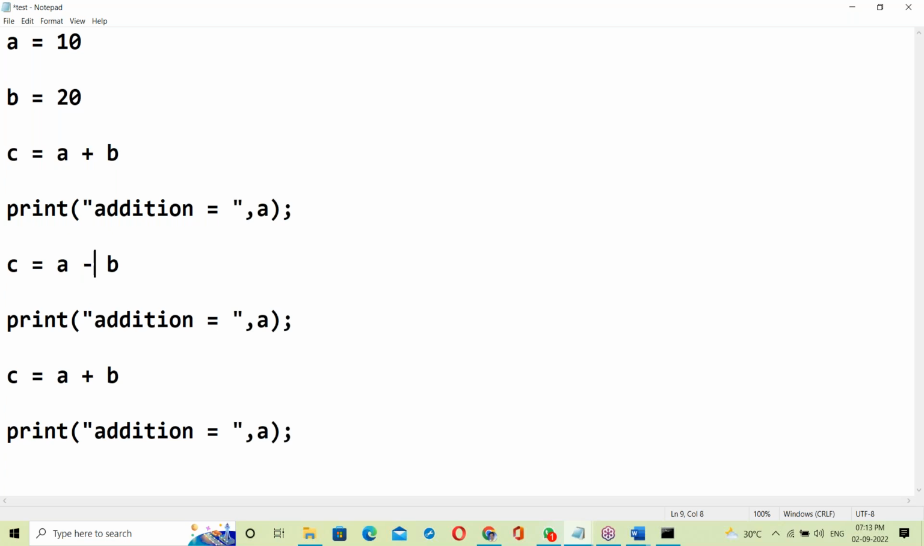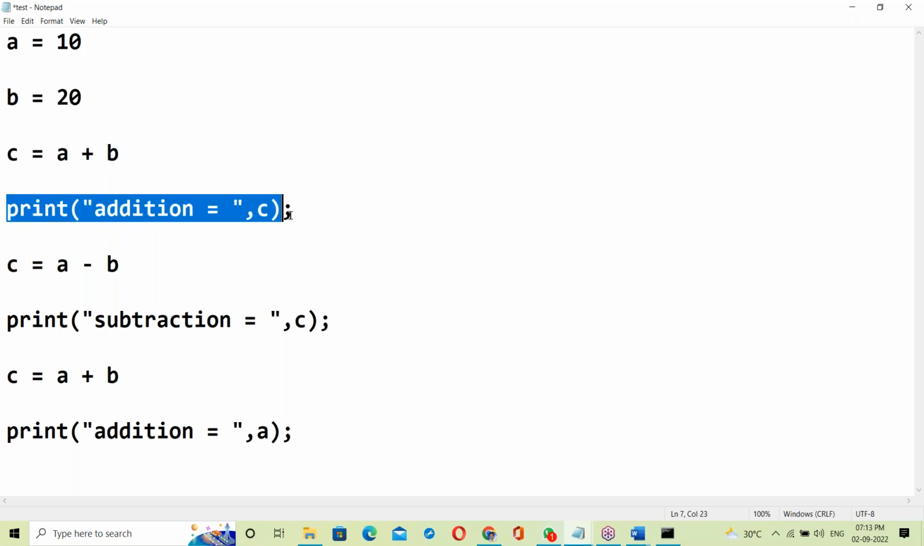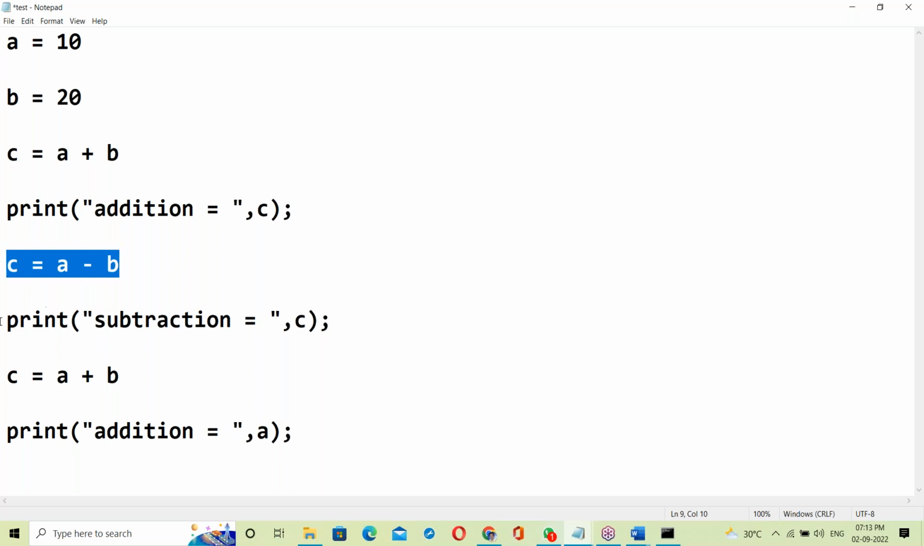C equal to A minus B, subtraction. Displaying the C value. So A equal to 10, B equal to 20, C equal to A plus B, addition value C displayed here. C equal to A minus B, subtraction here. C equal to A into B, multiplication. Yes, a very simple script. Multiplication equal to, displaying the C value.